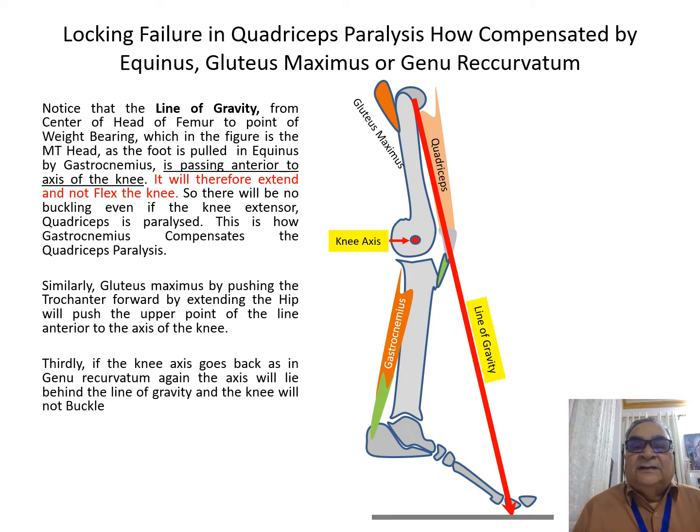The third mechanism can be that the knee axis is pushed behind, as in case of genu recurvatum. Then also the knee will remain stable and will not buckle in the weight bearing phase or the stance phase of the lower limb. Now, when these three mechanisms cannot compensate the quadriceps weakness, then the knee will buckle in the weight bearing phase of the limb, and therefore what will happen is this.